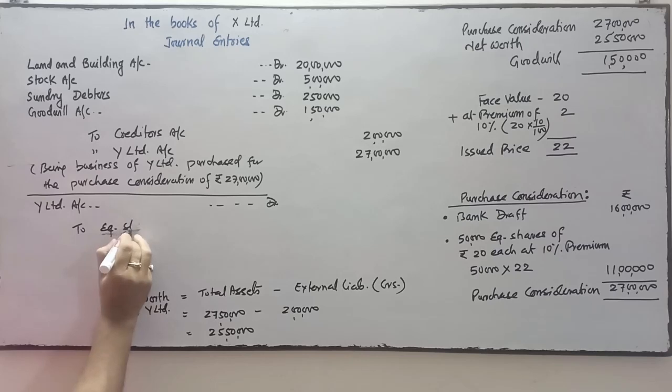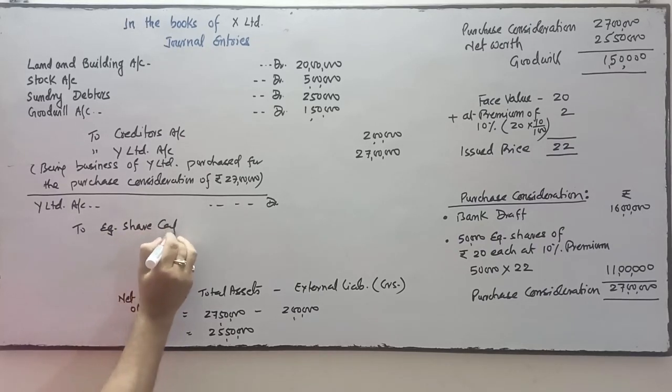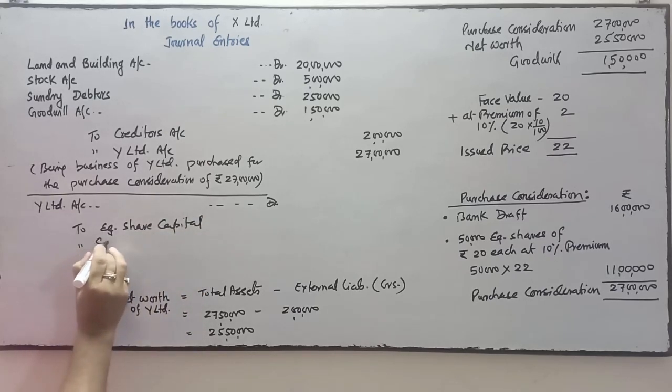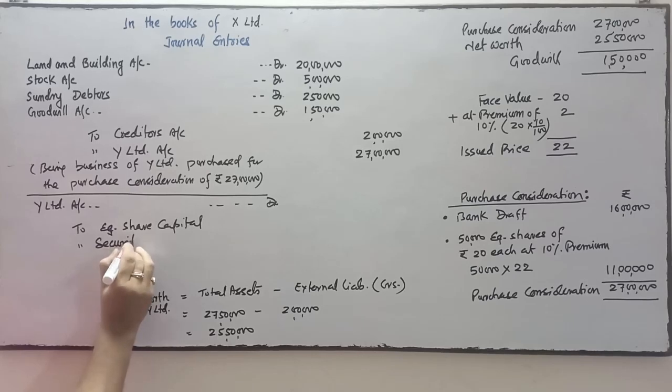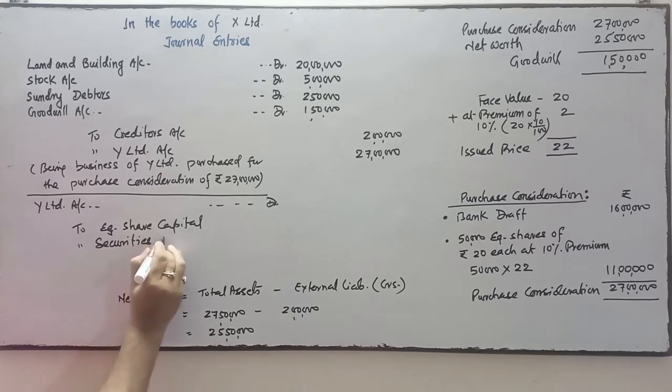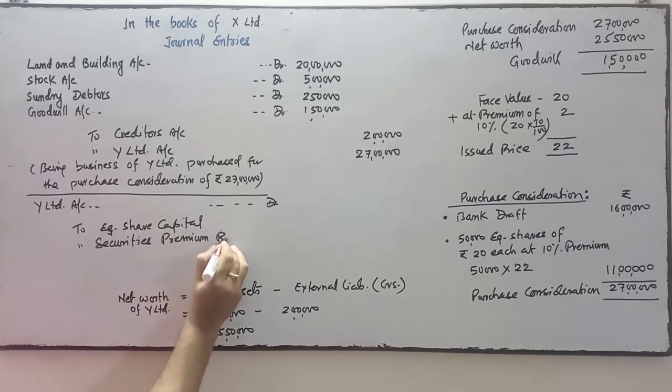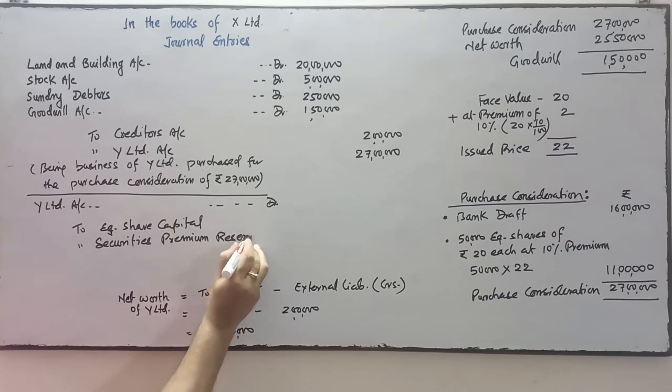share capital, equity share capital, and these shares are issued at a premium, so to securities premium reserve account.